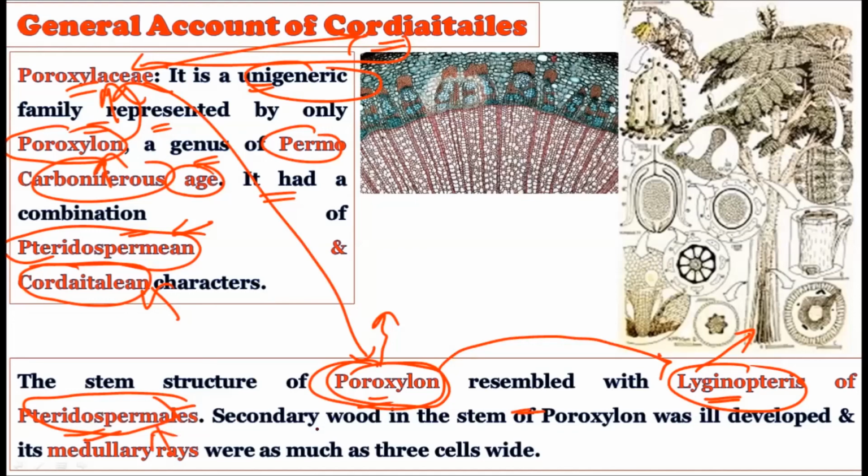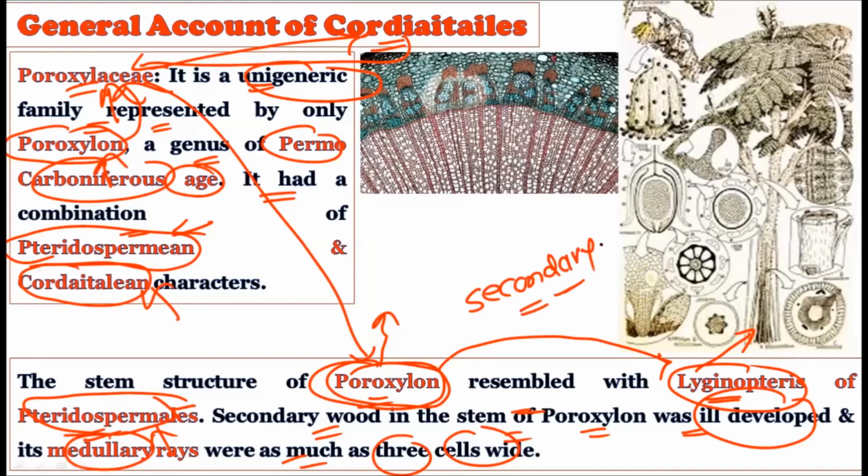The secondary wood in the stem of Poroxylon was ill developed, and its medullary rays were as much as 3 cells wide. So secondary wood is not very much developed. This separates this particular family, Poroxylaceae, from the Cordaitales. In the Cordaitales family we have studied that there is secondary growth, but here the secondary growth is ill developed, not very well developed, and this shows the presence of medullary rays which are nearly 3 cells wide. These medullary rays were 2 to 3 cells thick in the stems of Poroxylon.